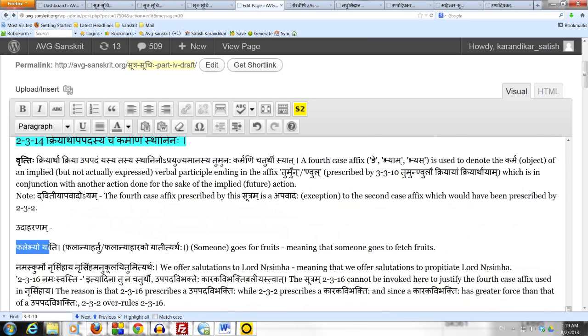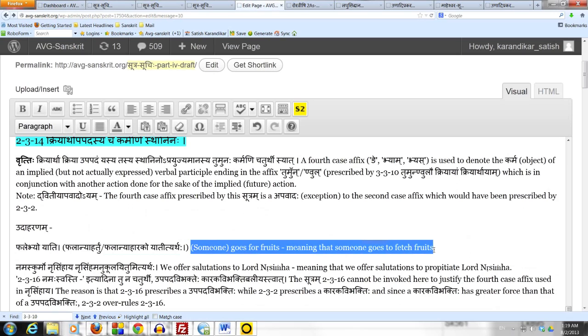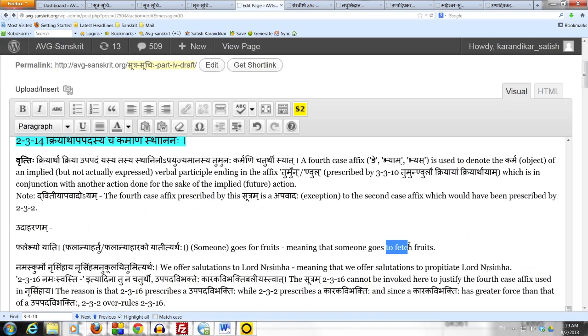To understand this sutram clearly, let us take an example now. The example is phalebhyo yati, meaning phalanyahartum athava phalanyaharakaha yati. Someone goes for fruits, meaning that someone goes to fetch fruits. The action of fetching has been suppressed in the sentence. The fruits are actually the object of the action of fetching, which has been suppressed. The participle ahartum or aharakaha has been suppressed.